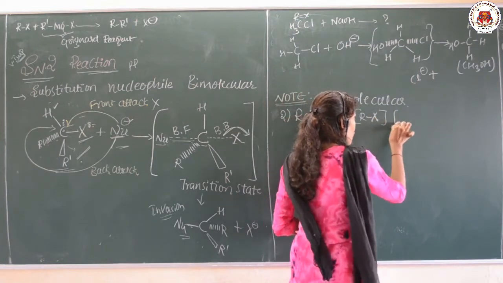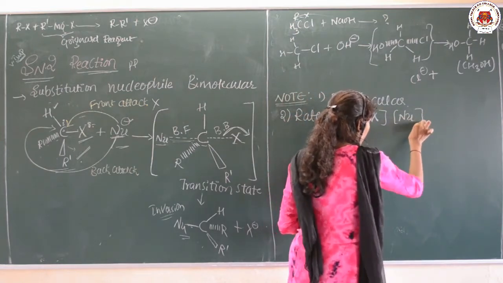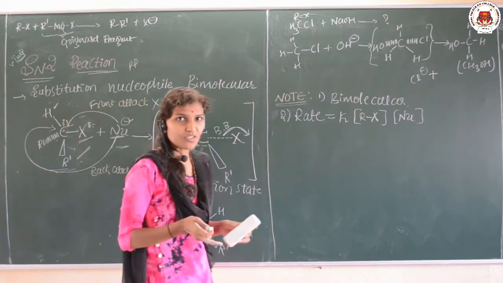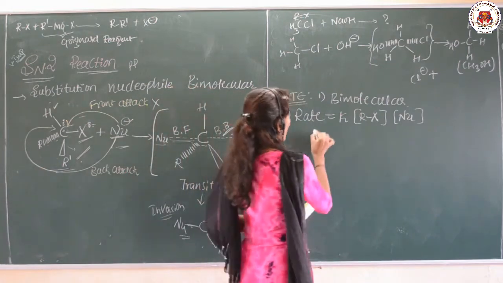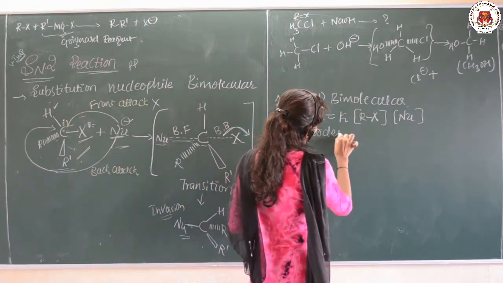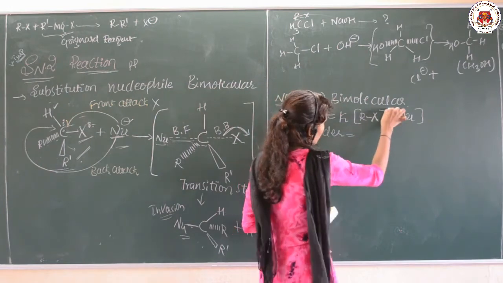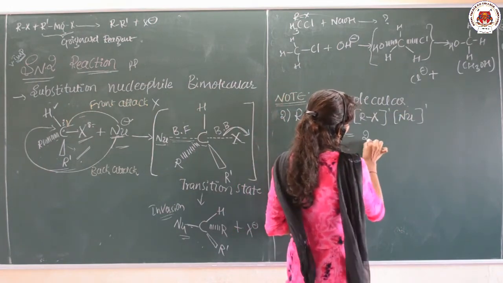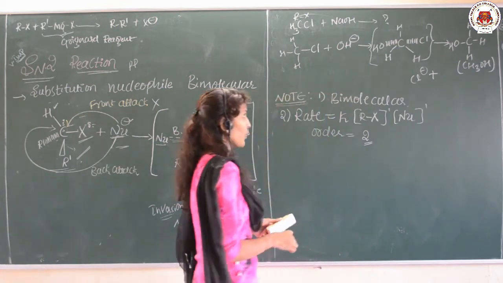and nucleophile. The rate depends upon both the concentration of the substrate as well as the nucleophile. And if we talk about the order, it is a second order, because the power is 1 and 1, so the order of the reaction will be 2.